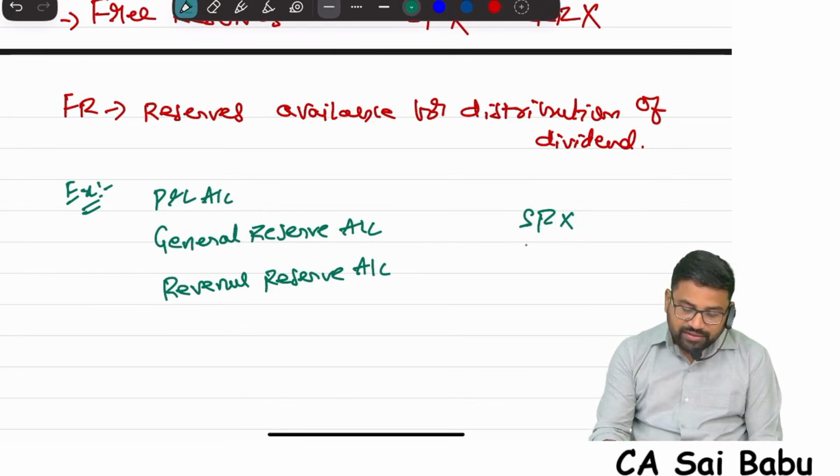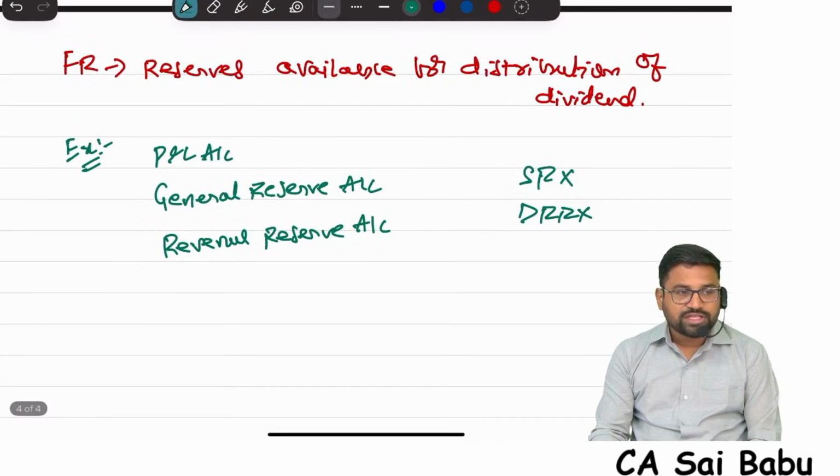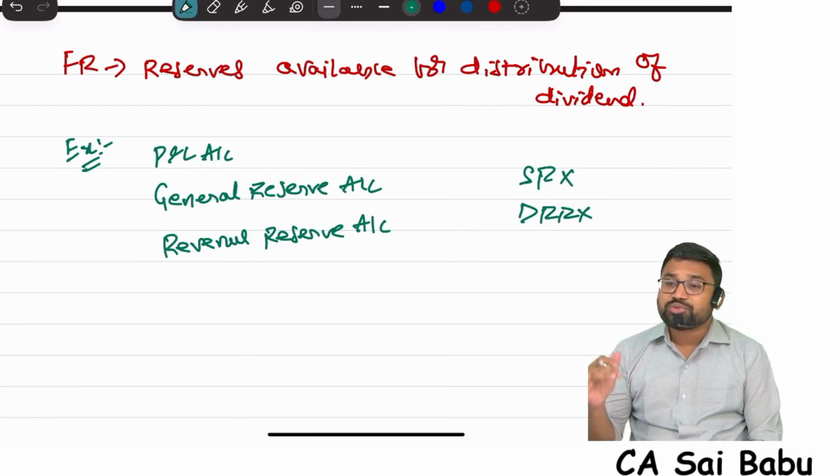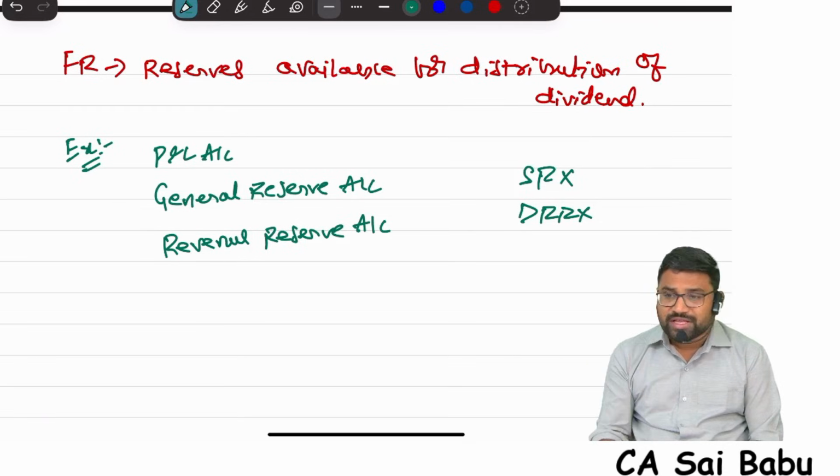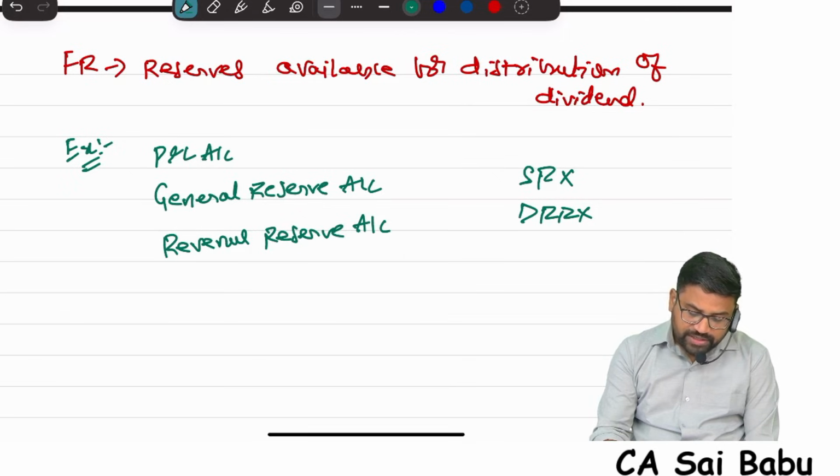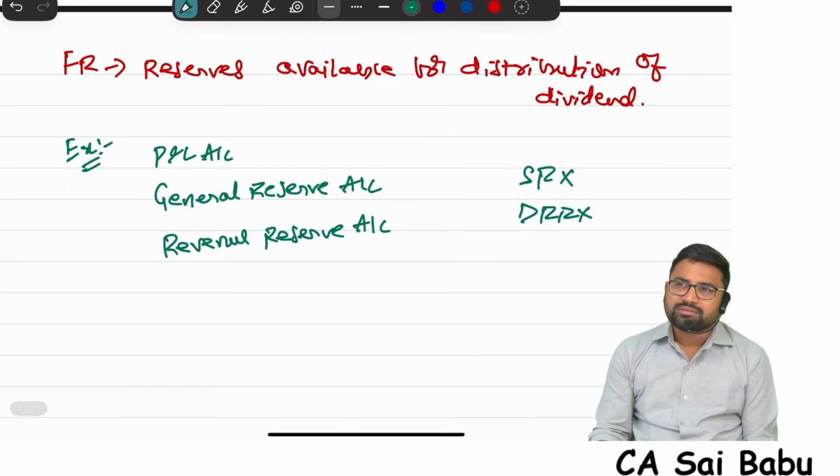For example, another reserve. What is that? Debenture redemption reserve. In the redemption of debentures chapter, we learn this debenture redemption reserve. Generally, debenture redemption reserve is utilized for payment to debenture holders. It is not a free reserve. And like that, we have so many reserves, like development rebate reserve, I mean any reserve which is created as per the Act. For example, what is that?